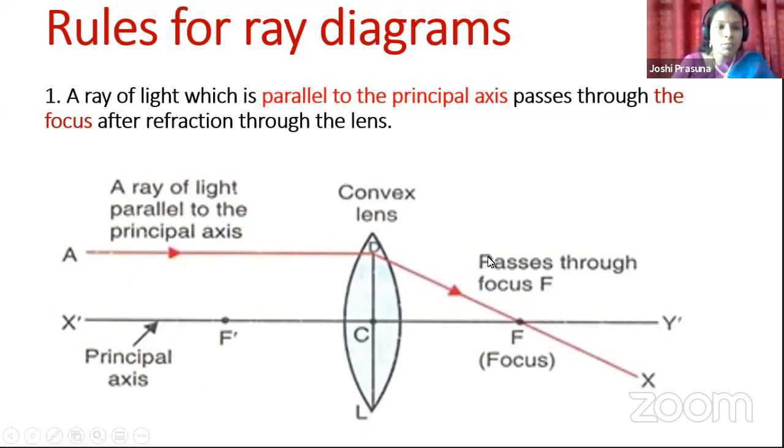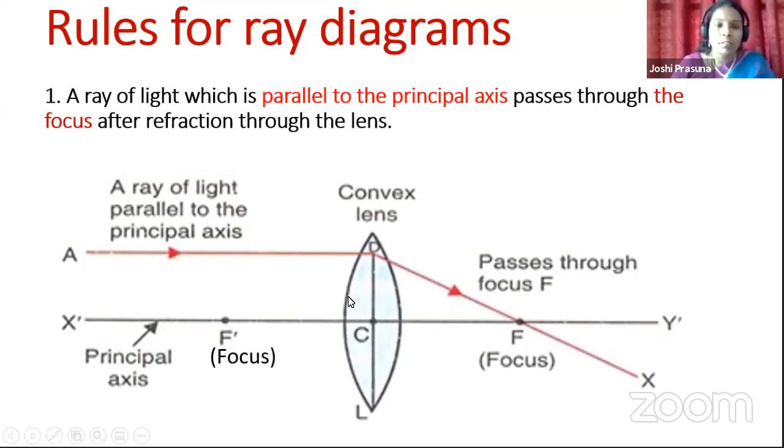Okay, children. So if you see what is represented as C here, this is nothing but the geometrical center of this lens. So what is it called as? Optical center. So C is the optical center. Then F dash and F are the foci of this convex lens.